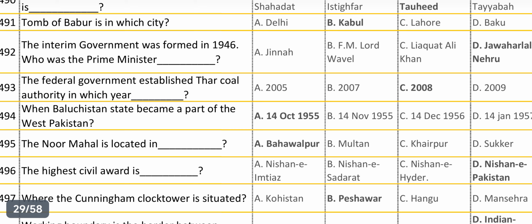When did Balochistan state become a part of West Pakistan? Answer is 14th October 1955.